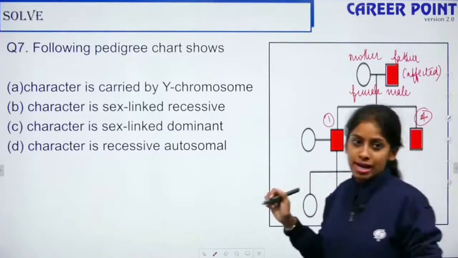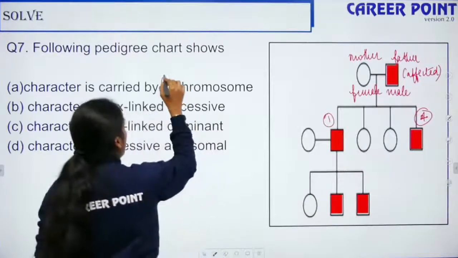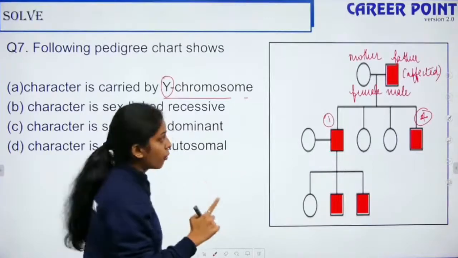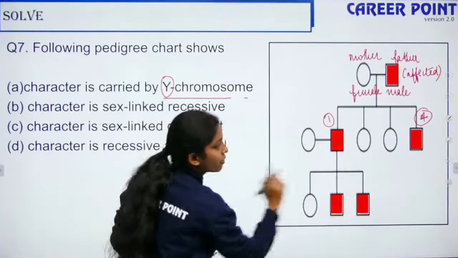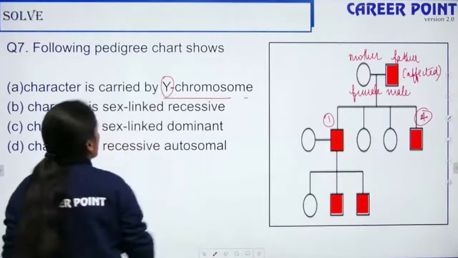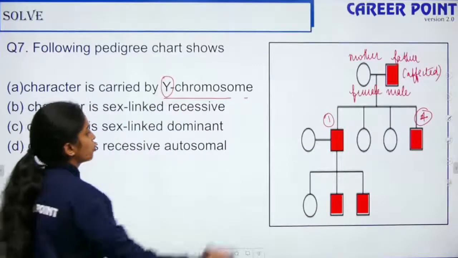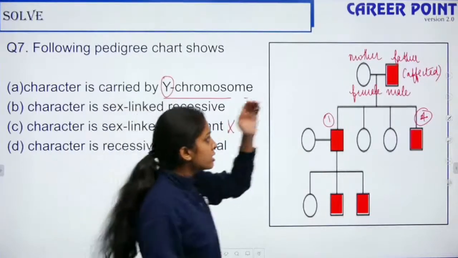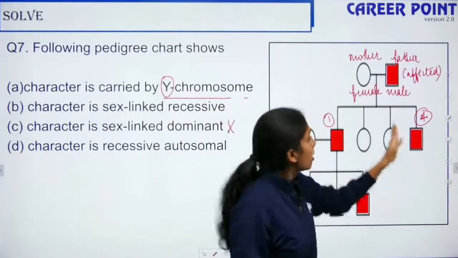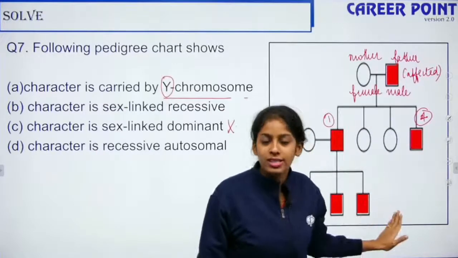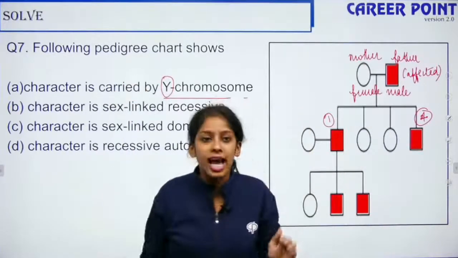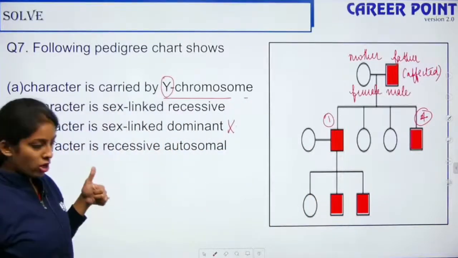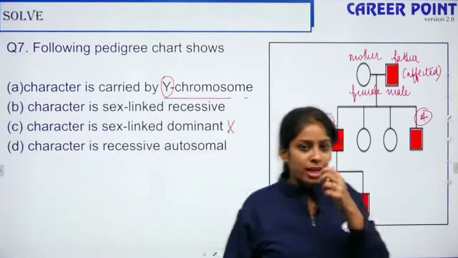This pedigree pattern is a character carried by the Y chromosome, because only the male progeny gets it, right? The father, the son and the grandson. So it is a character carried by the Y chromosome and it is not a sex-linked dominant one. It is not sex-linked because if the father has it, the daughter should have it, but only the male progeny is having this character. So this was also a question that we got confused about in the previous lecture. Please make a note of it.